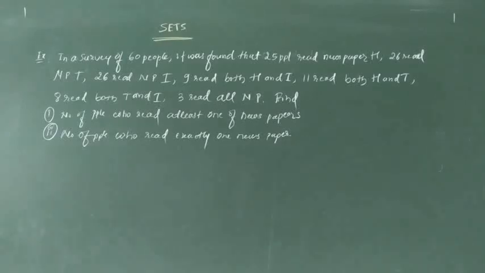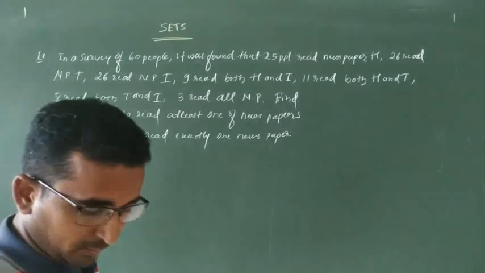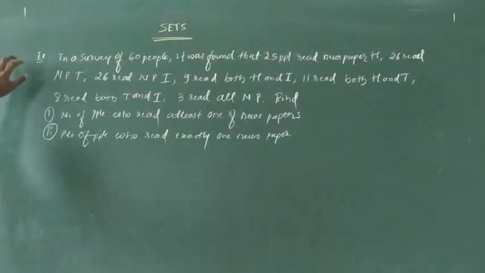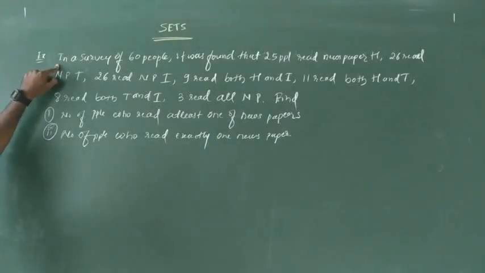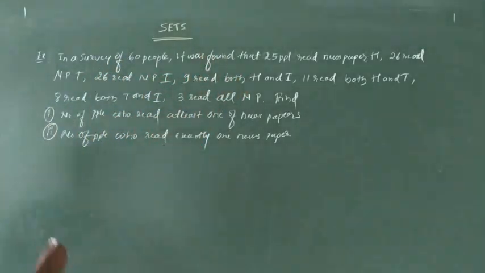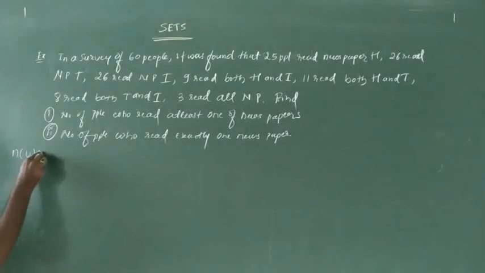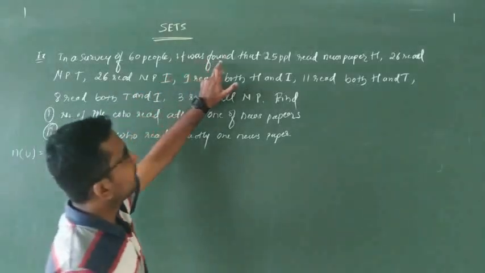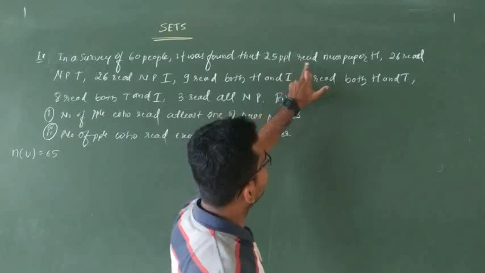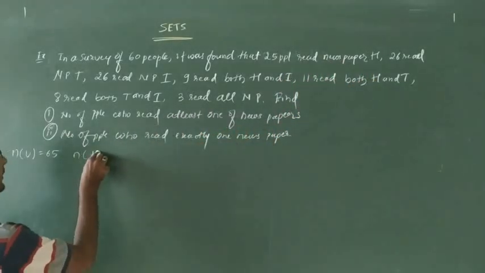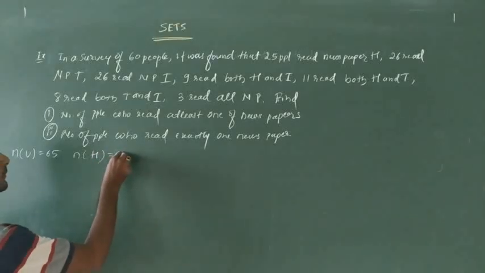In miscellaneous example number 15, what are they given? In a survey of 60 people, we are going to consider this as N of U, the universal set, that is 65. So I am going to write down whatever data they have given. It was found that 25 people read newspaper H. That is N of H is 25.